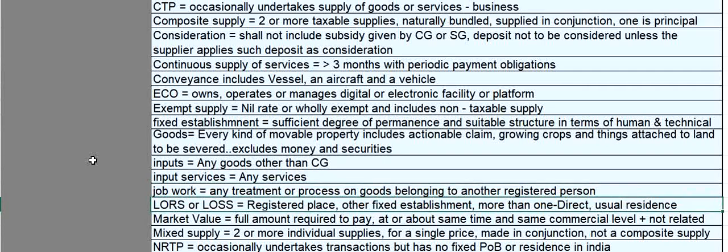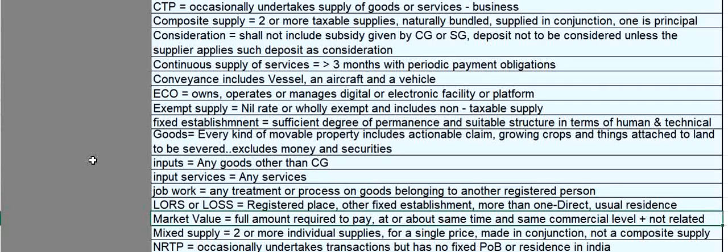Location of recipient of service or location of supplier of service means you have to first look at the registered place, and if that person doesn't have the registered place of business, then you have to look at other fixed establishment. And if there are more than one fixed establishment, the one which is most directly connected to the transaction can be considered as location. If that person does not have any registered place, or if he does not have any fixed establishment, then you have to look at usual residence as location.